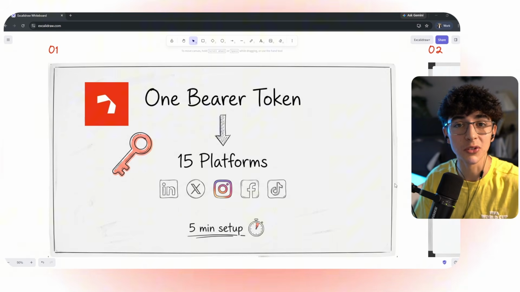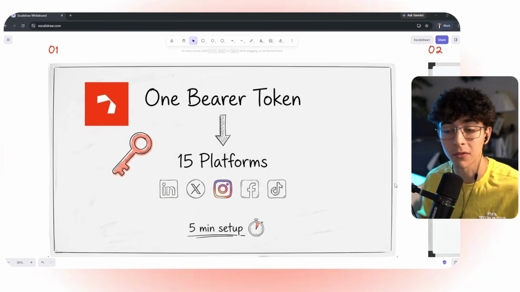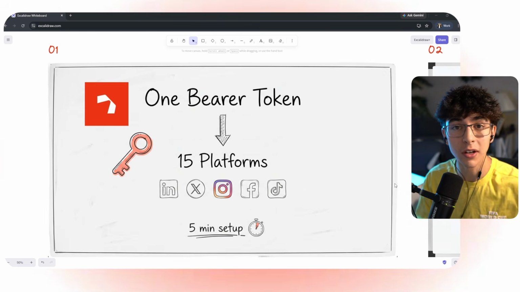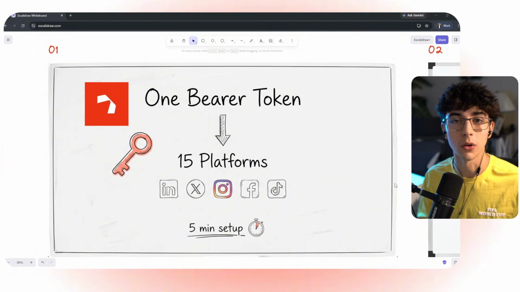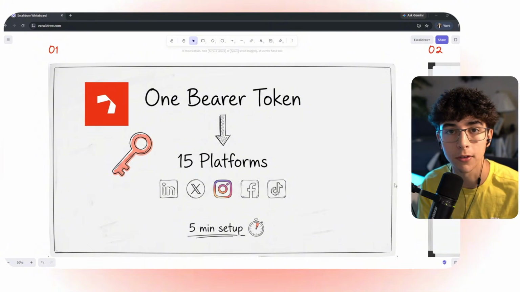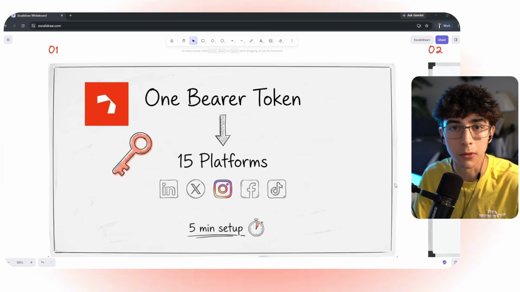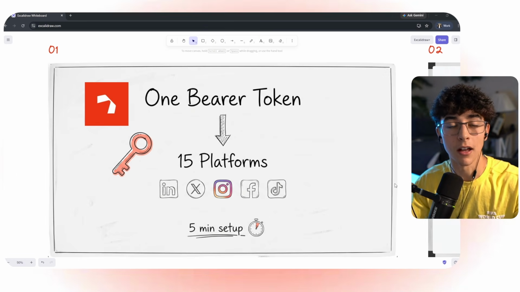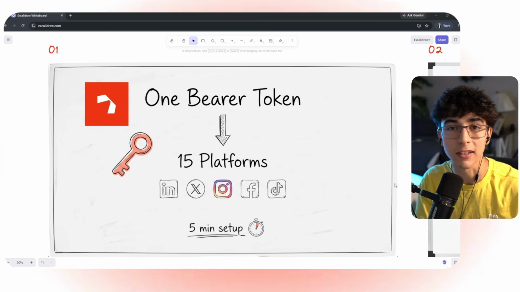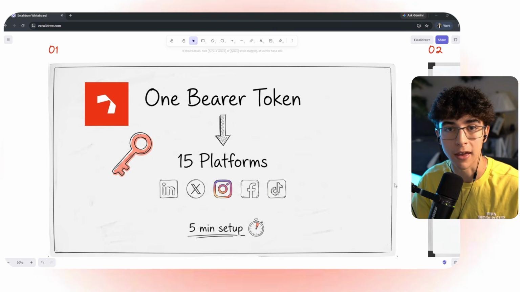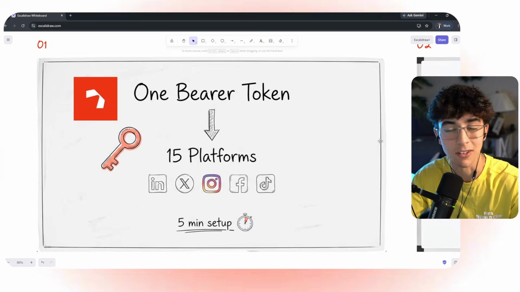You're going to be able to use 15 social platforms in a matter of minutes, just using one API key in one single place, without the hustle of creating your own OAuth flows, multiple app reviews, integrating that, and then maintaining it. Really, you just need to keep it simple, stick with one infrastructure that helps you go through the easiest, fastest, and the most reliable path. And that's Zernio, and that's why I'm making this video.